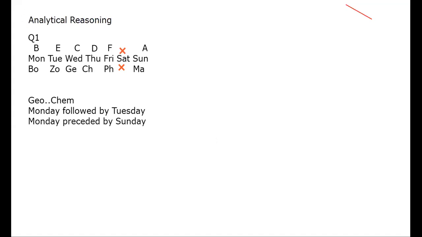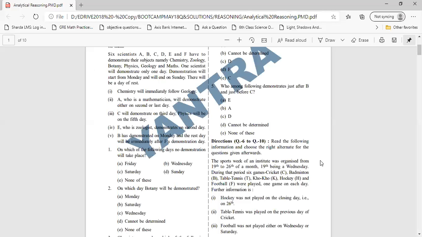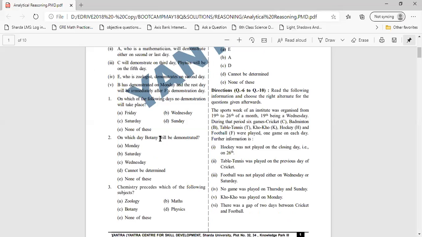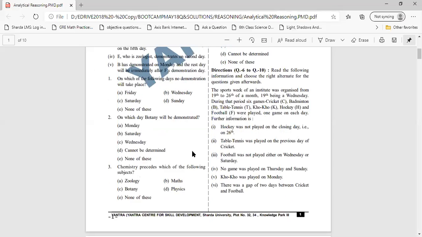Okay, now let's come to the question. Question number 1 is, on which of the following days no demonstration will take place? So please try to answer the question. Saturday. Saturday, wonderful. On which day will botany be demonstrated?